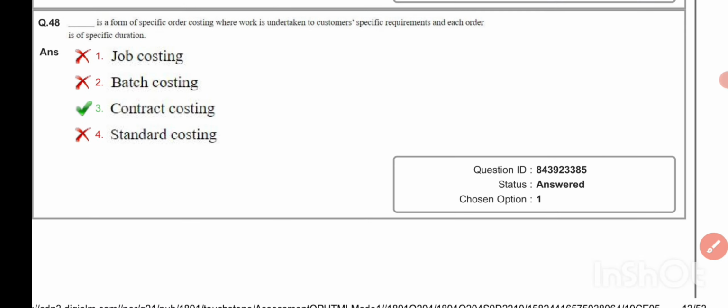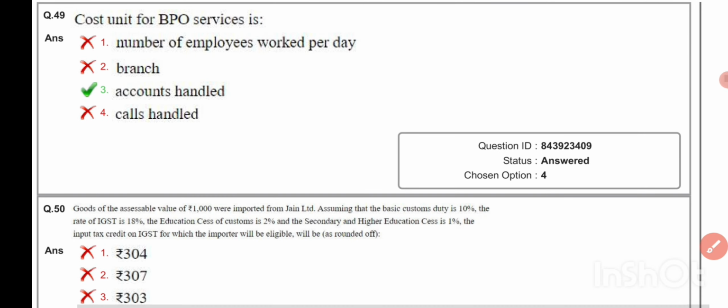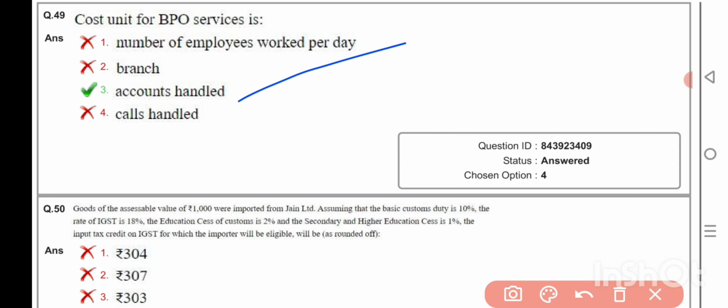Dash is a form of specific order costing where work is undertaken to a customer's specific requirements and each order is a specific duration contract costing. Cost unit for BPO service is account handled.